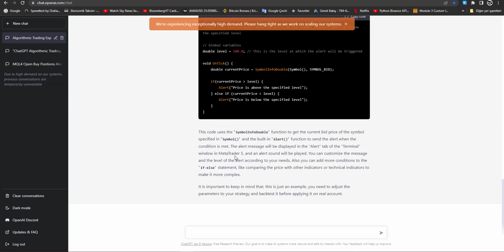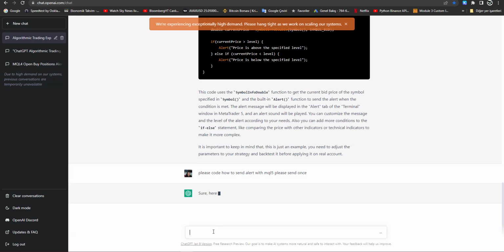I just want to get rid of too many alerts. Once we understand that the price has reached a certain level, there is no need to send the same alert over and over again. We want this alert just once. Please code how to send alert with MQL5. Please send once. We'll see.